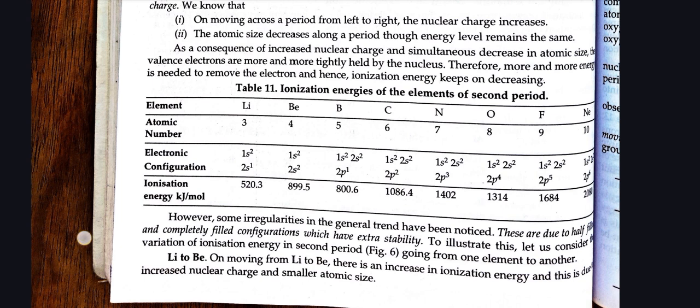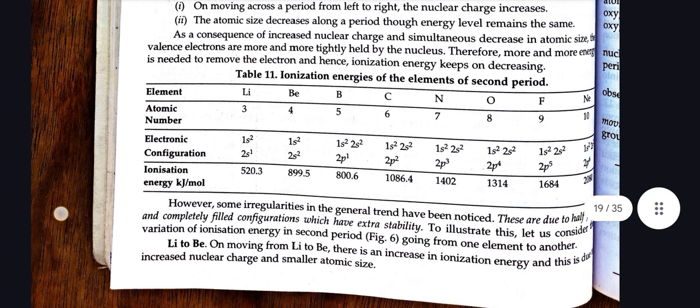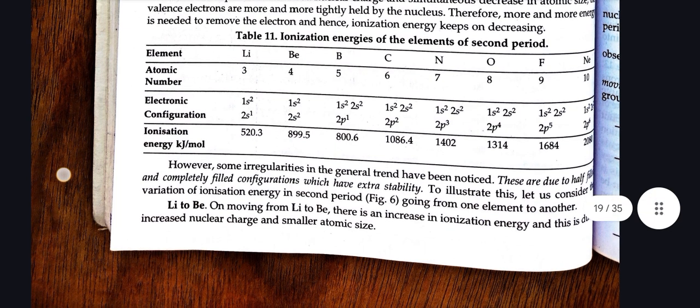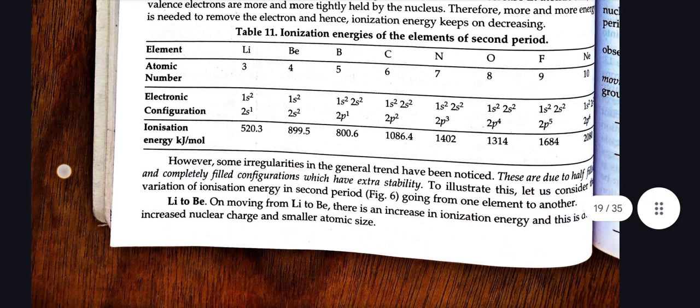Table 1.1. Ionization energies of the elements of the second period. Elements: lithium, beryllium, boron, carbon, nitrogen, oxygen, fluorine, neon. Atomic number: 3, 4, 5, 6, 7, 8, 9, 10. Electronic configuration: 1s2 2s1, 1s2 2s2, 1s2 2s2 2p1, 1s2 2s2 2p2, 1s2 2s2 2p3, 1s2 2s2 2p4, 1s2 2s2 2p5, 1s2 2s2 2p6.